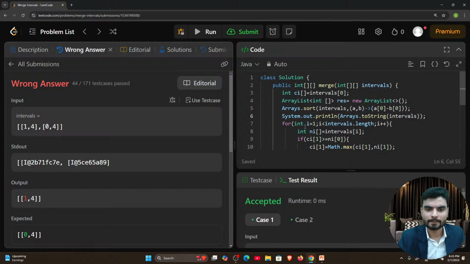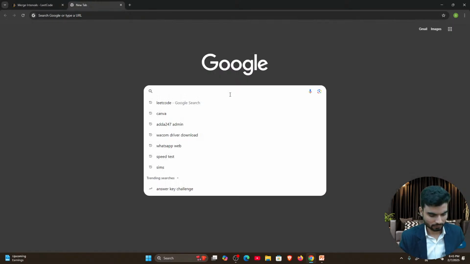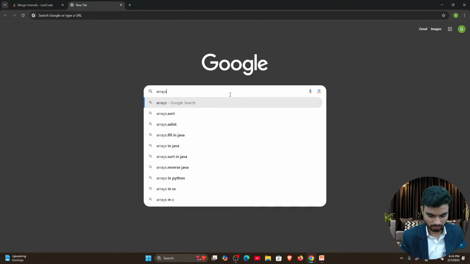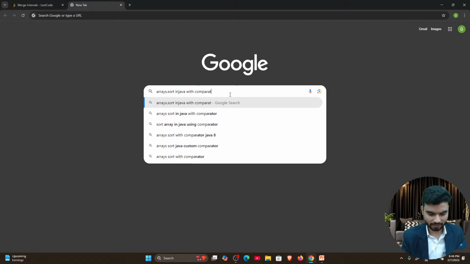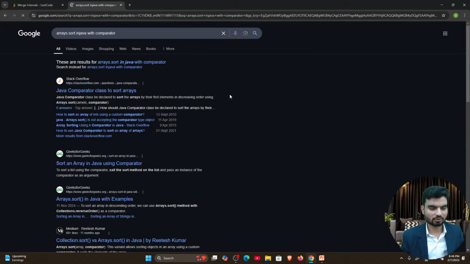Arrays.sort, so we check the syntax here. I guess in Java, with a comparator, I have to try this to figure out where something is missing. Something is missing.